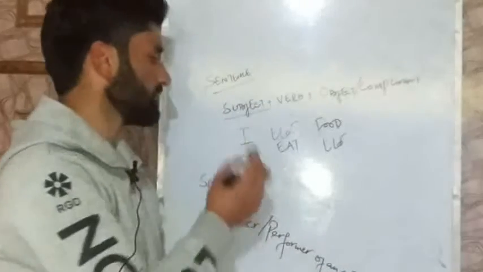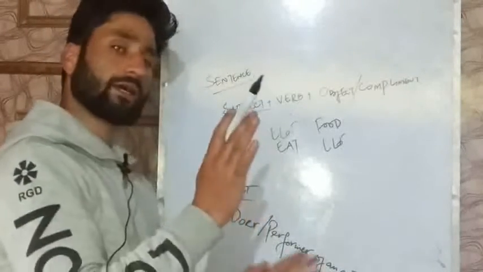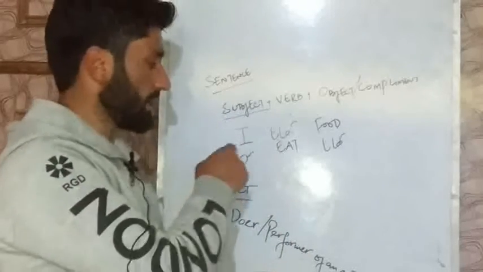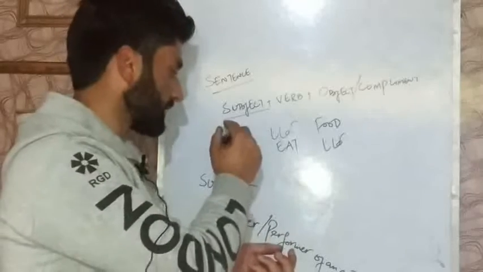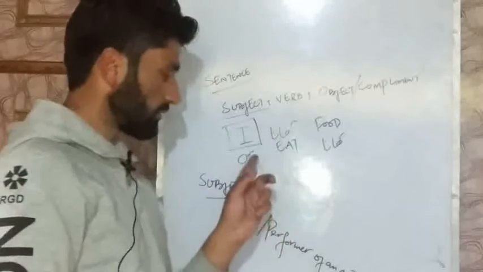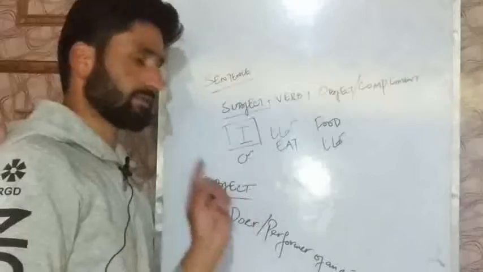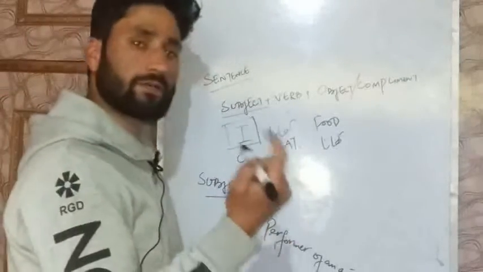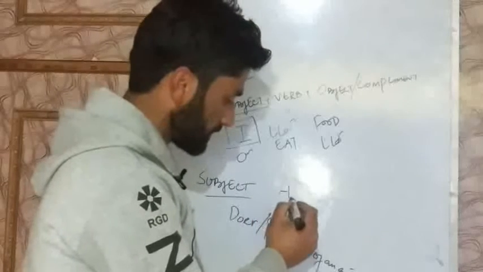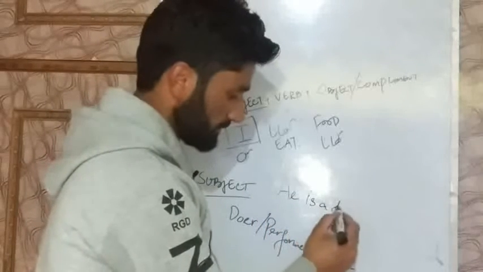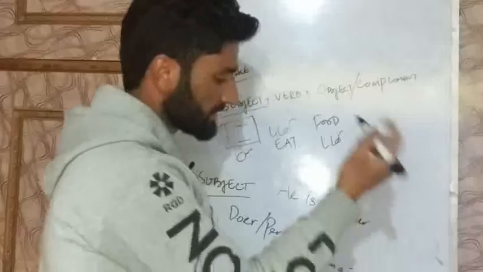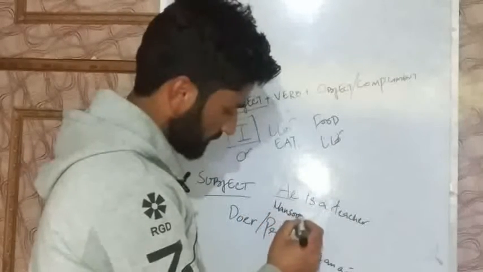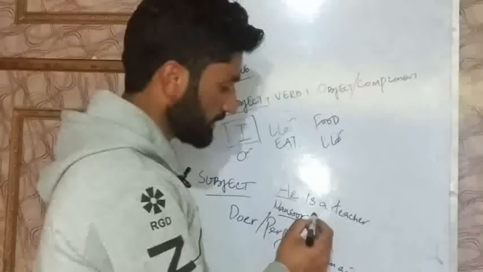For example, यहाँ पे जब बात आ रही थी कोई बंदा खाना खाता है तो कौन सा बंदा खाना खाता है? इट्स मी, आई ईट फूड. तो यहाँ पे जो बंदा काम करता है इट्स आई. तो आई डायरेक्टली refer here as a subject. लेकिन यहाँ पे maybe there is a question across your minds that could be, for example, if you take an example, he is a teacher. Or let's take an example. There's a guy called Mansoor. Mansoor is a guy and he is a teacher.